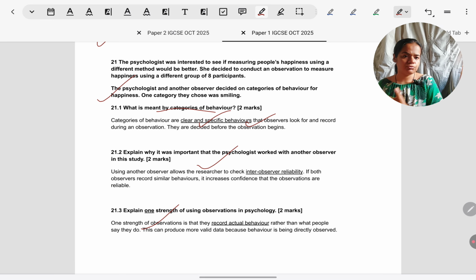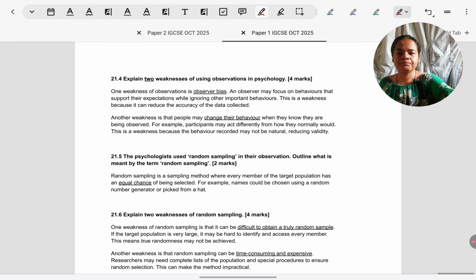What is one strength of using observation? You can compare with self-report, because that is what the psychologist was using initially. It records actual behavior, so it is unbiased, so it is more valid. If you want to link to the situation, happiness will be recorded in an unbiased way, not from perhaps socially desirable answers that participants might give.